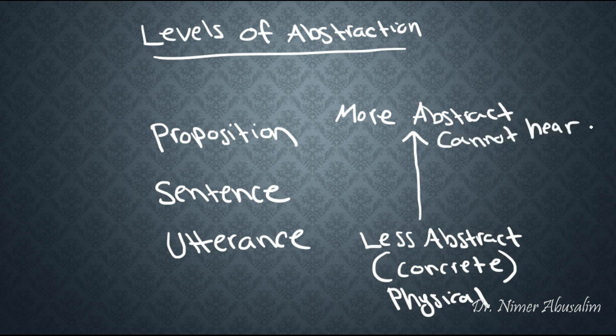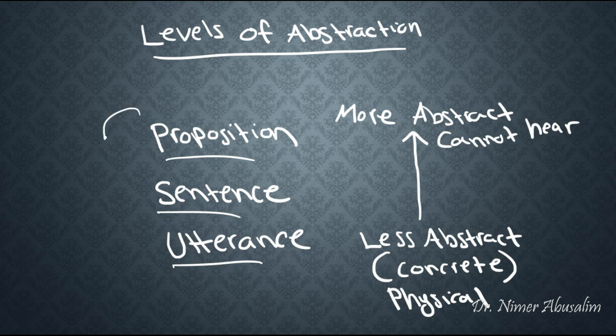Now, why is it important to talk about the levels of abstraction? Well, we discussed that in working out a theory of semantics, one aspect is first pinpointing which parts of semantic analysis you want to deal with. Are we looking at semantics on the utterance level, or on the sentence level, or on the proposition level?